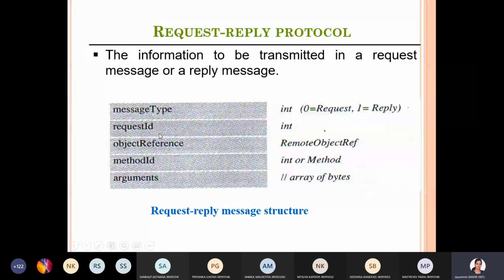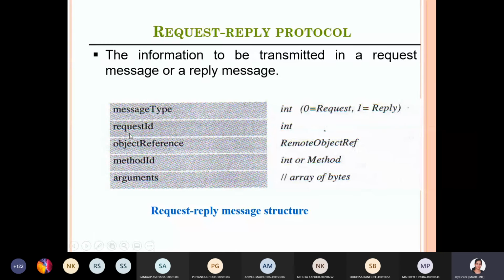Difference between request ID and the method ID here. Message transmitted between client and the server. Don't know.